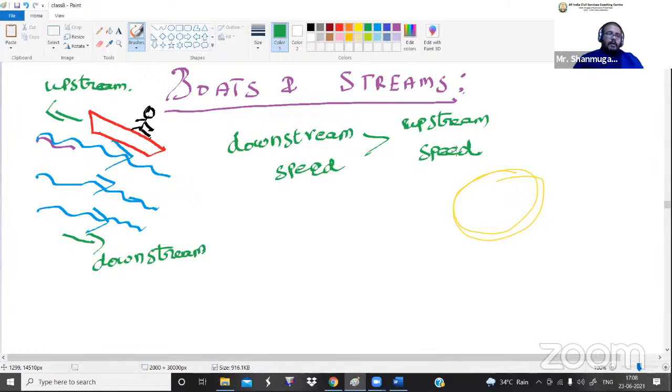We all know how to drive a bike. We have experience of driving a bike and cycle and all. For example, there is a slope like this. Now you are at the top of the slope, and the speed of your bike is 50 kilometers per hour. Now we are going down the slope. Even without using the accelerator, if you are going down the slope, automatically that slope will increase the speed of the bike. Do you understand what I'm saying?